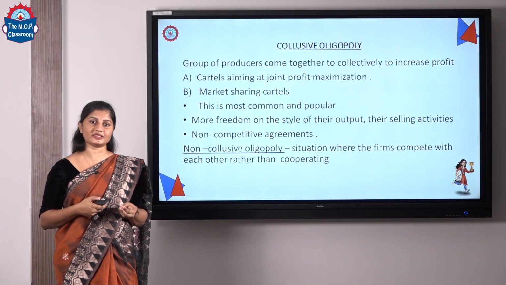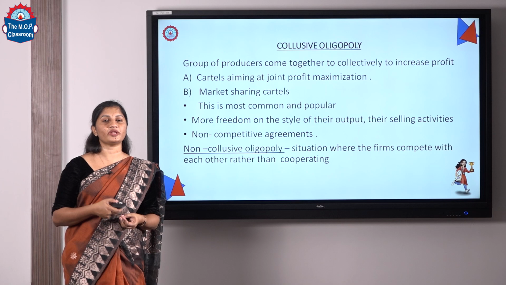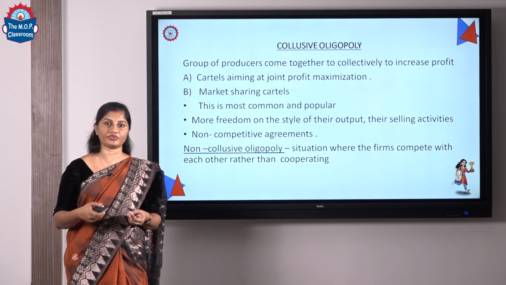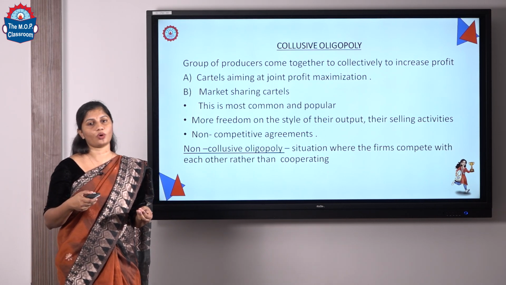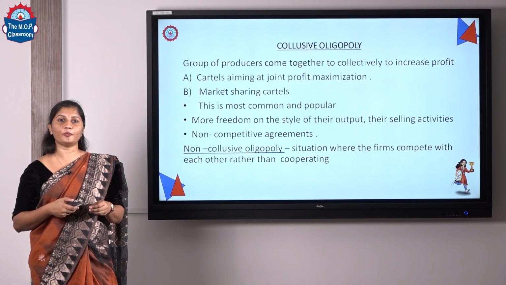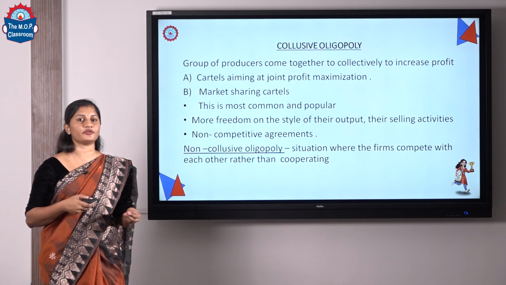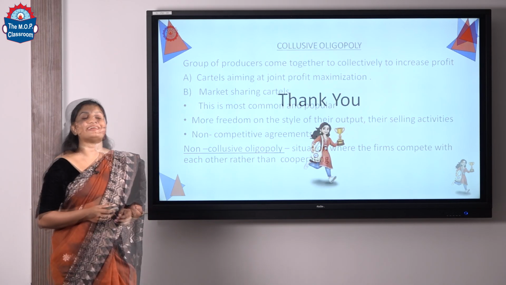Collusive oligopoly means the oligopolists in the market, formally or informally, come to an agreement to collectively share the profit and decide the price in the market. That is simply collusive oligopoly. Non-collusive oligopoly means firms compete with each other rather than cooperating to share profit in the market. That is non-collusive oligopoly.